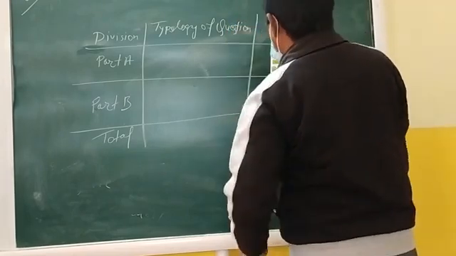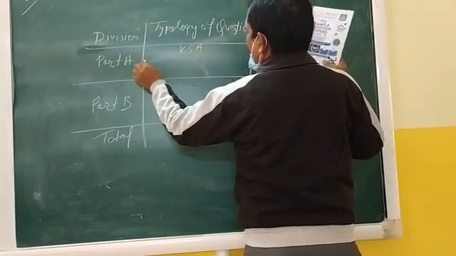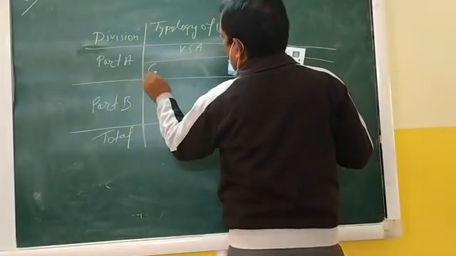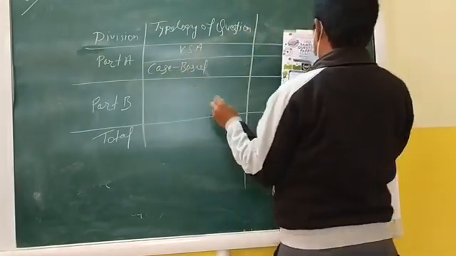Means what kinds of question you will get, like VSA. VSA means very short answer question. Then here is case based question.